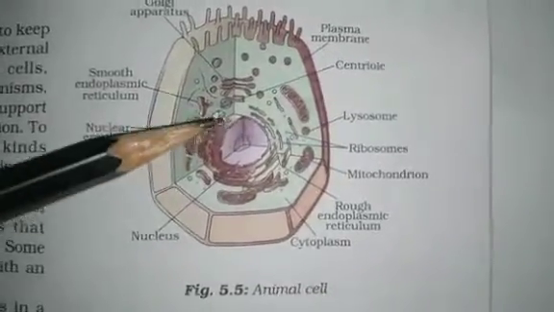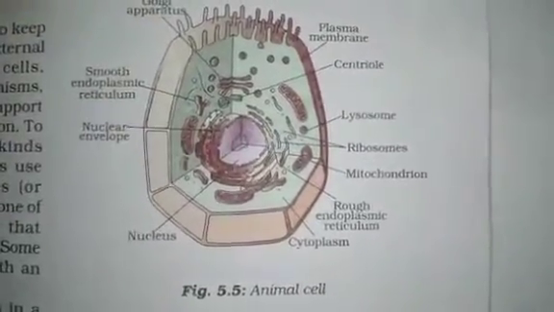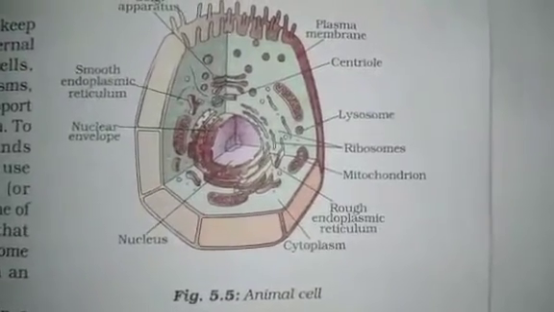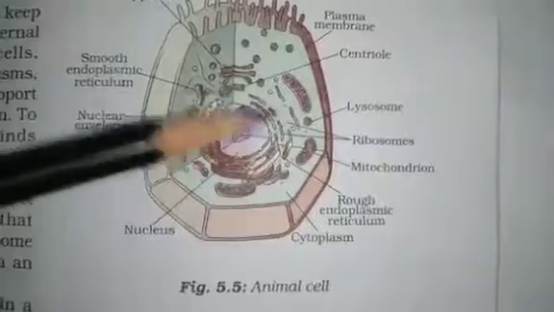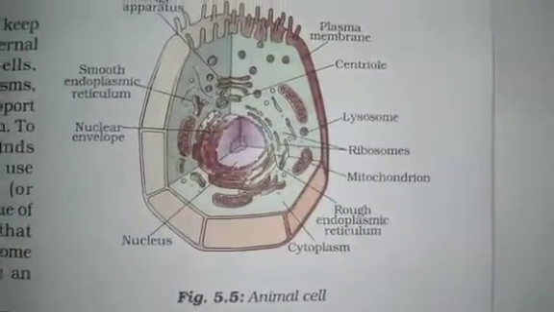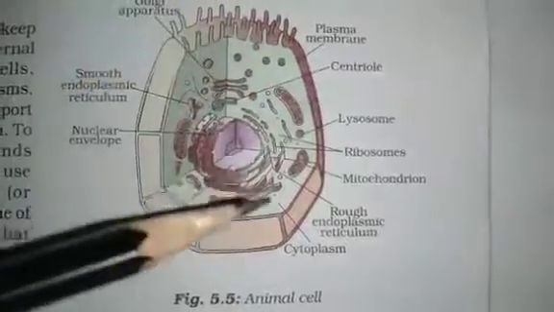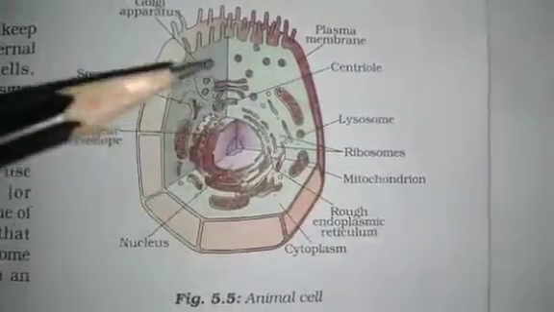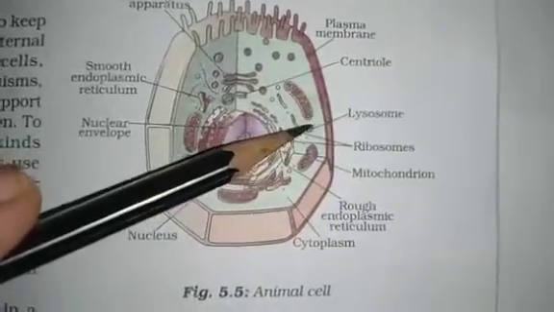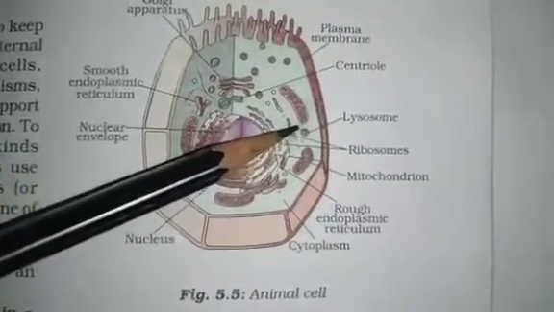When foreign materials enter the cell, such as bacteria or food, as well as old organelles, they end up in the lysosomes, which break them up into small pieces. Suppose any organelle is becoming old, it will be broken down into small pieces by these lysosomes.